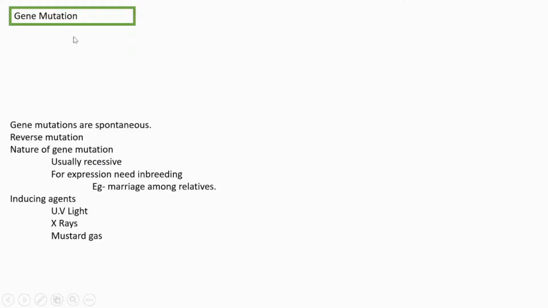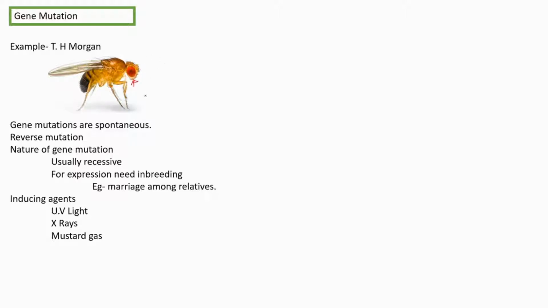Gene mutation. What is gene mutation? With an example, T.H. Morgan explained gene mutation. The normal wild Drosophila melanogaster has a red eye. Red eye we can see here.